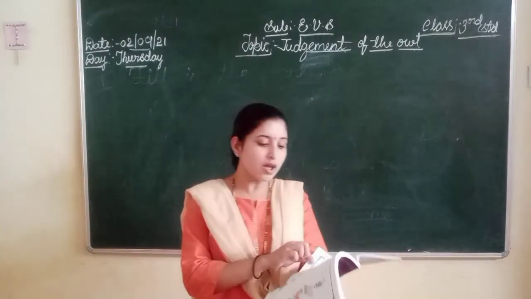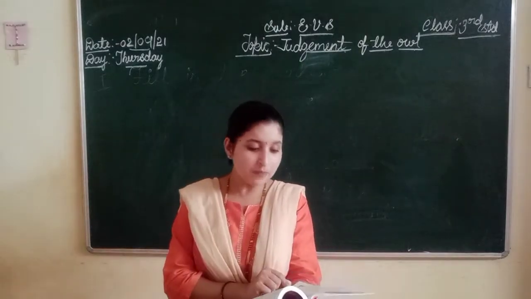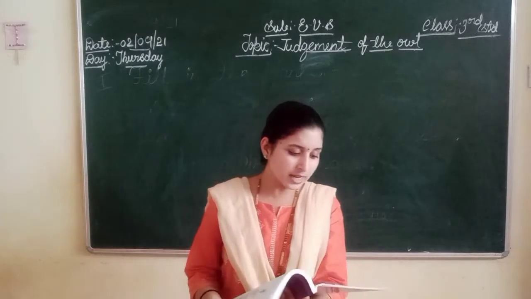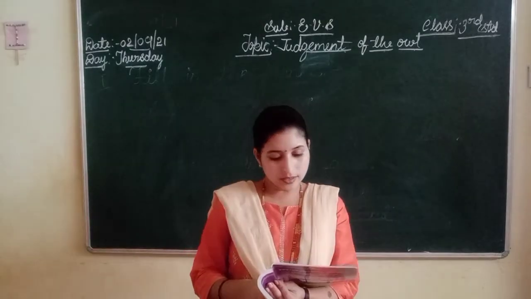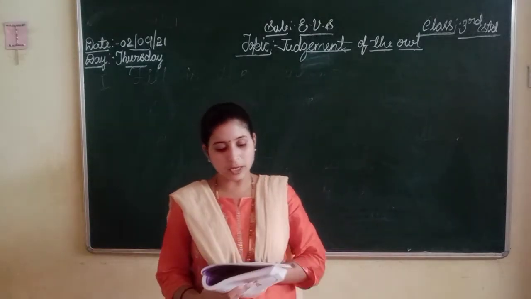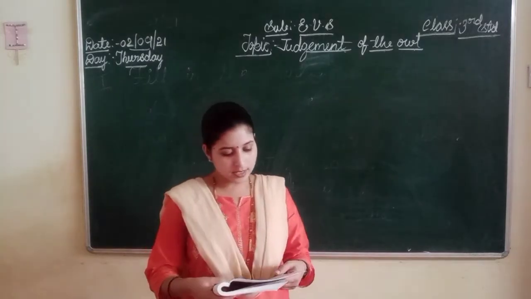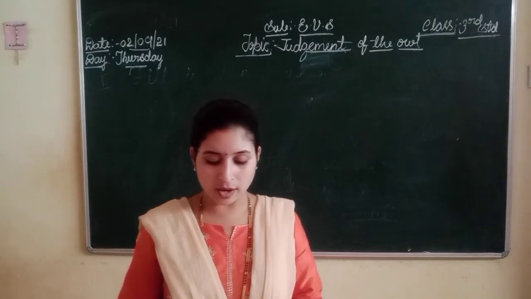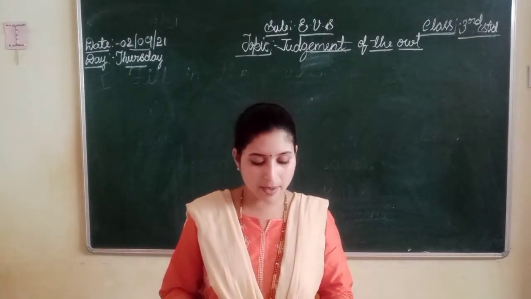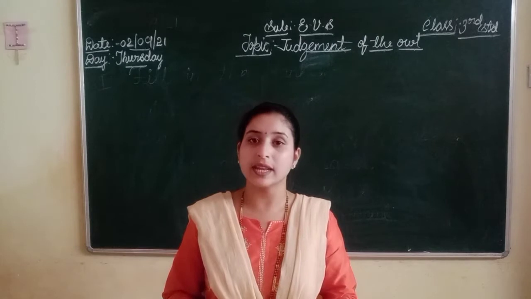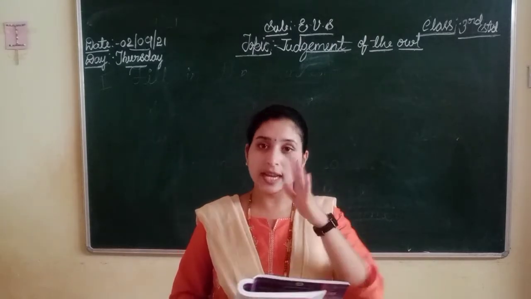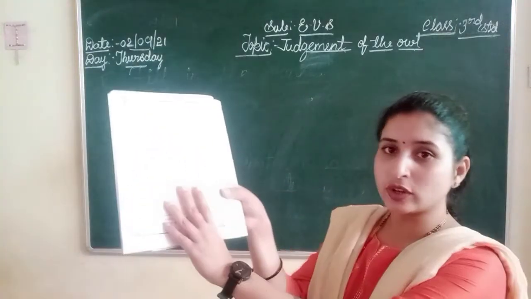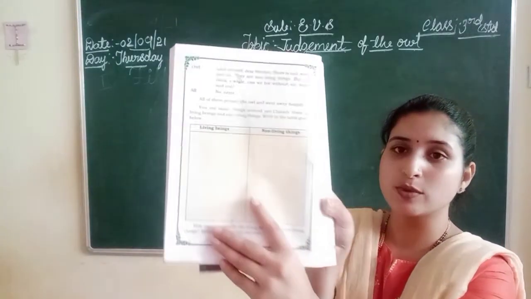Okay, please open your EVS textbook, page number 21. Here they are asking, write in the table given below. What do we have to write? You see many things around you. Classify them as living beings and non-living things. It says we need to classify. Okay. They have given one table. In your textbook only you have to write, children.